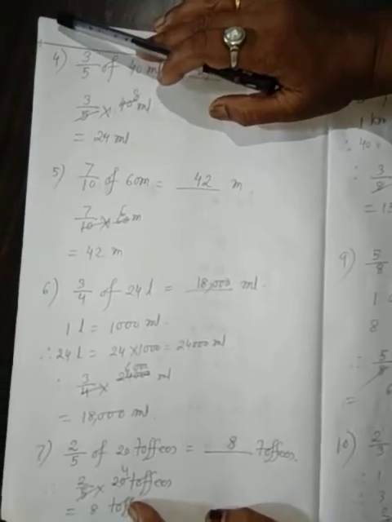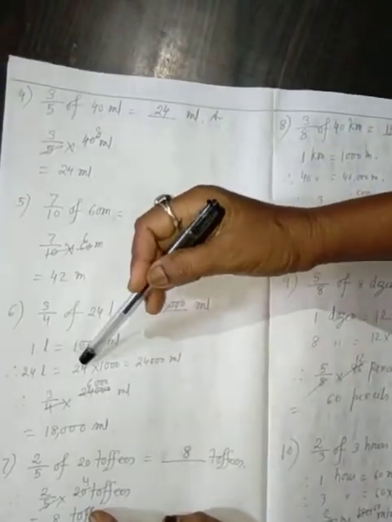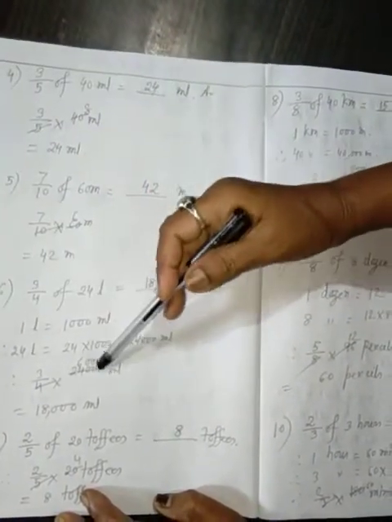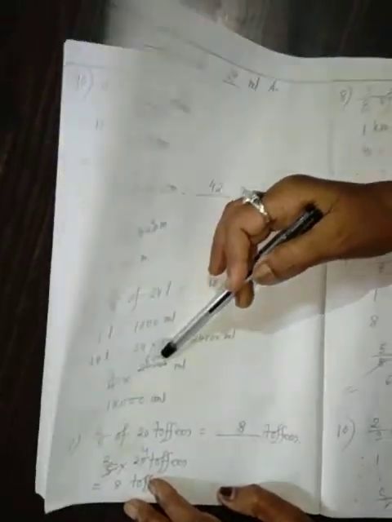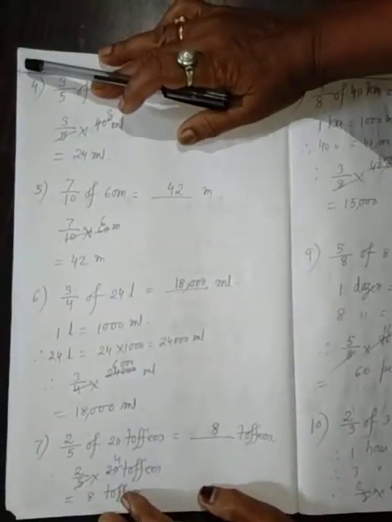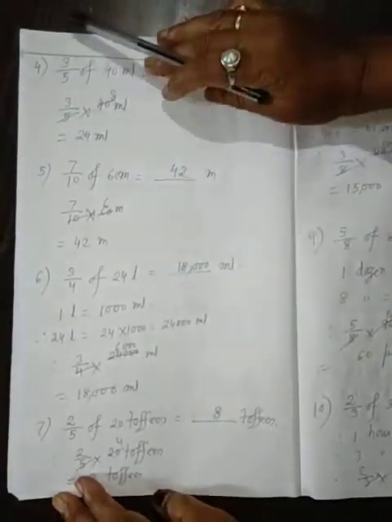That is how many milliliter? 1 liter equal to 1000 milliliter. That is 24 liter equal to 24 into 1000, 24,000 milliliter. That is 3 by 4 into 24,000 milliliter. 4 6 ja 24, 6000. That is 3 6 ja 18, 18,000 milliliter. 18,000 milliliter. 7. 2 by 5 of 20 toffees.